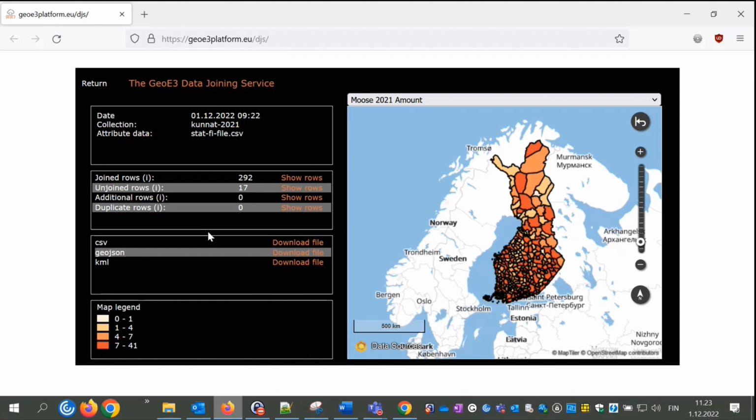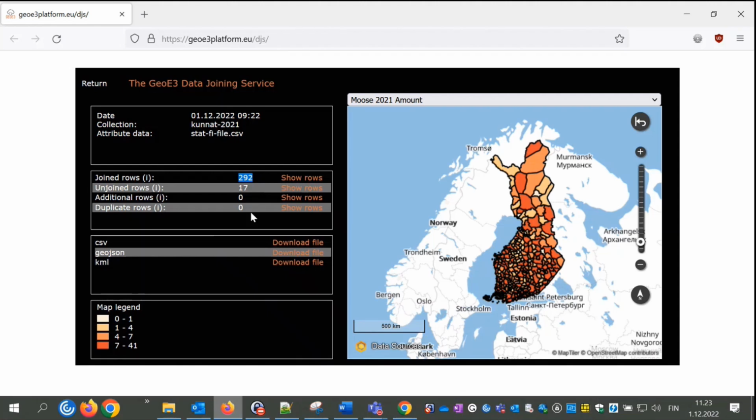It contains general information of the join operation in the upper left corner, like the date, collection, and attribute data file. And below that, you can see how successful the join was. So in this case, we had 2092 joined rows and 17 unjoined rows, and 0 additional or duplicate rows.